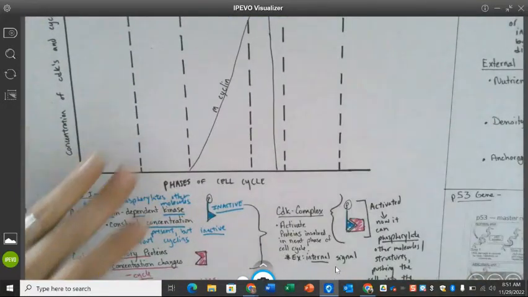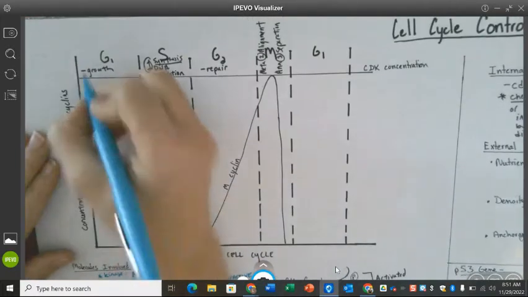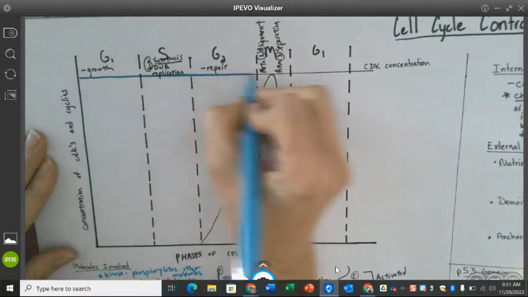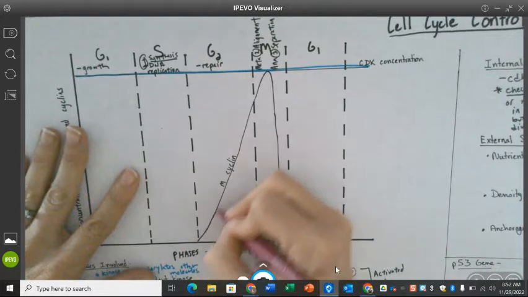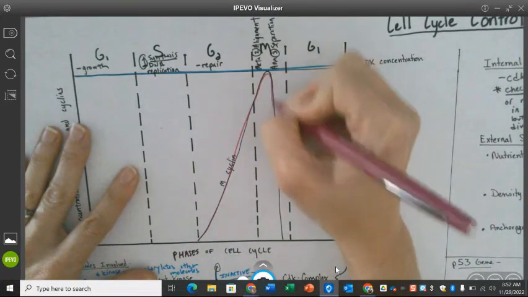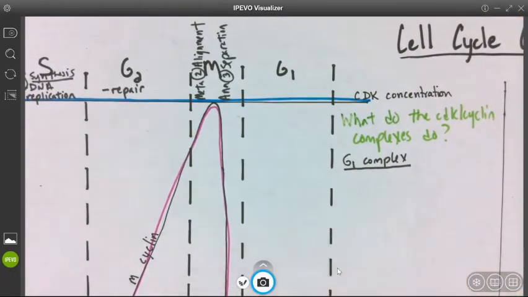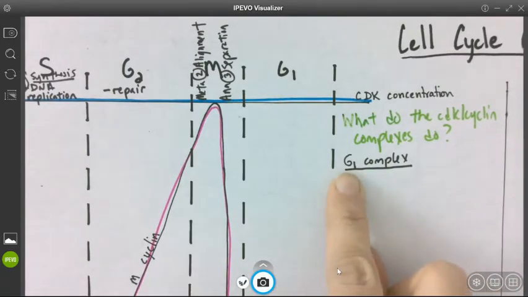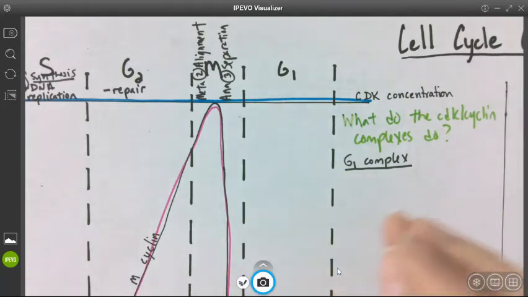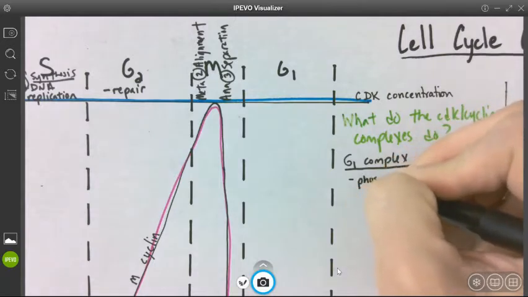Now, if you notice, and I'm going to use the same colors as before, our CDK levels here remain constant. But our cyclin levels can vary. So the question is, what do the CDK and cyclin complexes do? Okay, we'll start with the G1 complex. The G1 complex is a G1 cyclin and a G1 CDK that attach together. And once we have enough G1 complex, this helps phosphorylate the DNA.